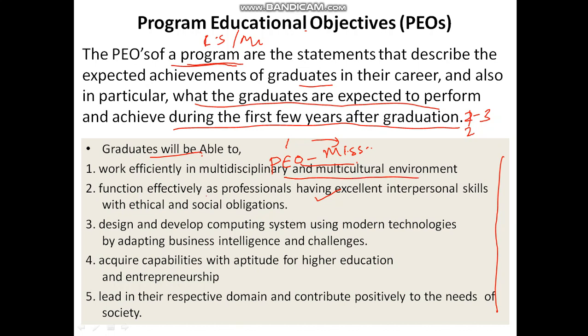They will be able to function effectively as professionals having excellent interpersonal skills and ethical obligations, design and develop computing systems using modern technologies, acquire capability with aptitude and attitude for higher education and entrepreneurship, lead in their respective domain, and contribute positively to the needs of society.